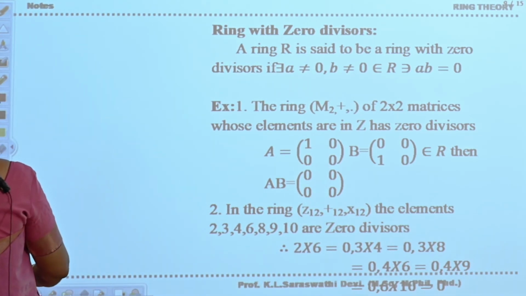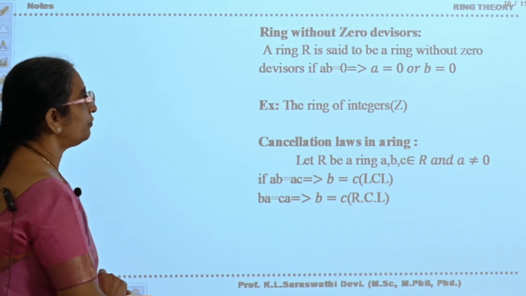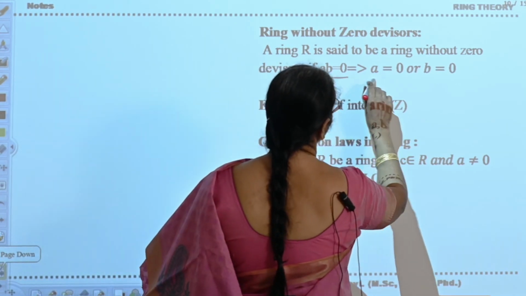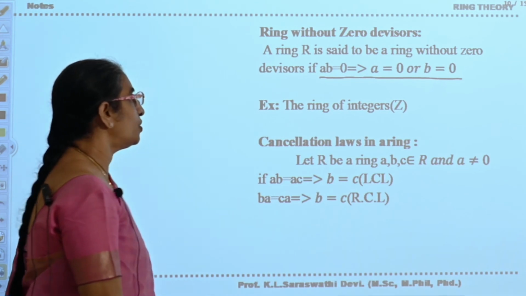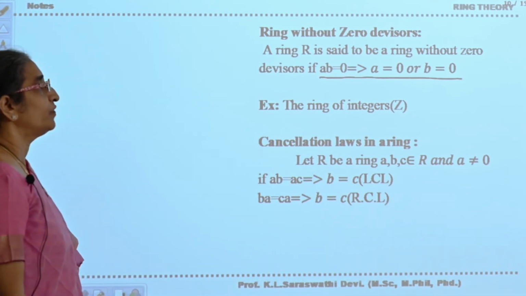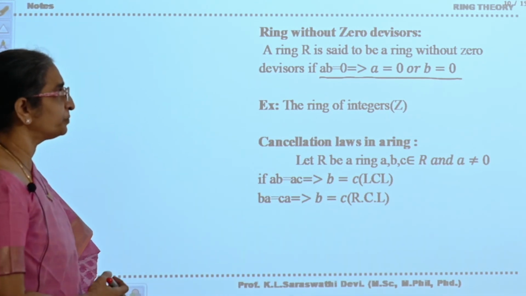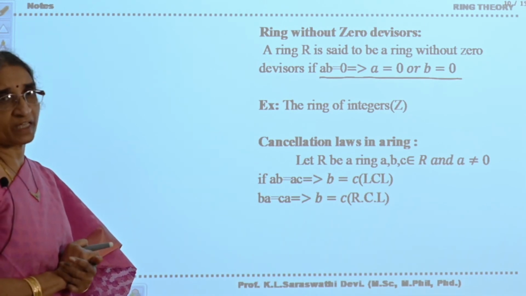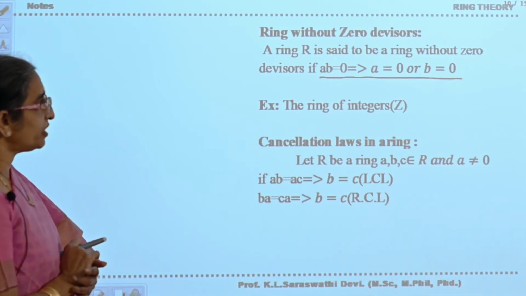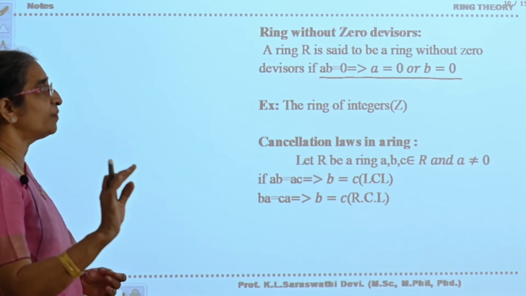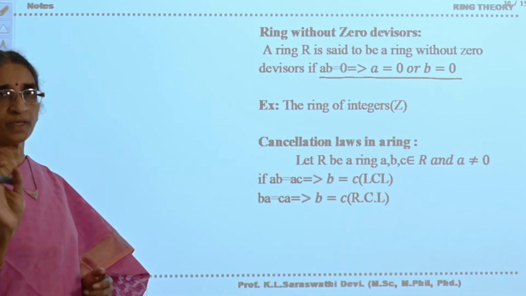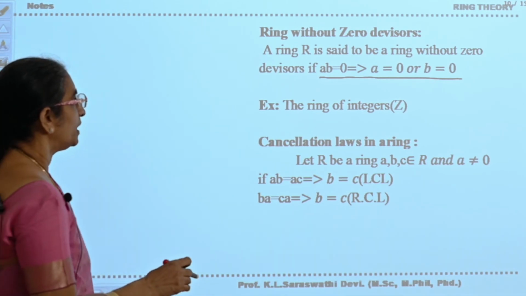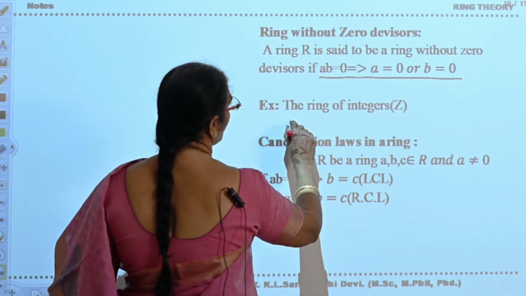Next, the ring without 0 divisors. If in a ring AB is equal to 0 implies either A is equal to 0 or B is equal to 0, then you will say that it is a ring without 0 divisors. Now with 0 divisors, AB is equal to 0 does not imply that either A is equal to 0 or B is equal to 0. Okay, the ring of integers is an example here.